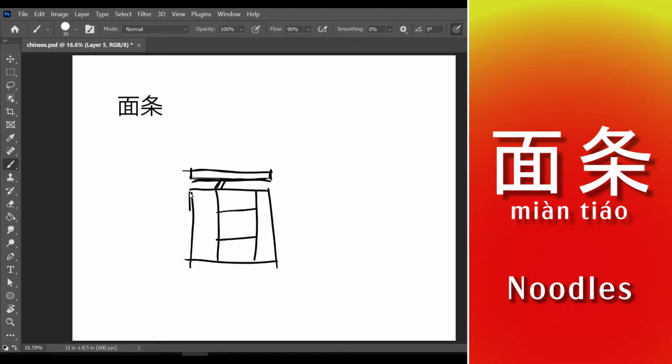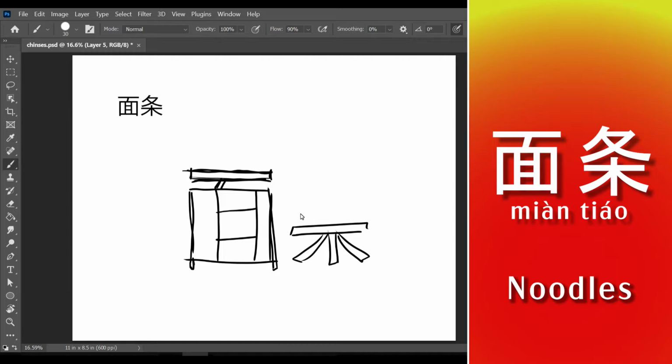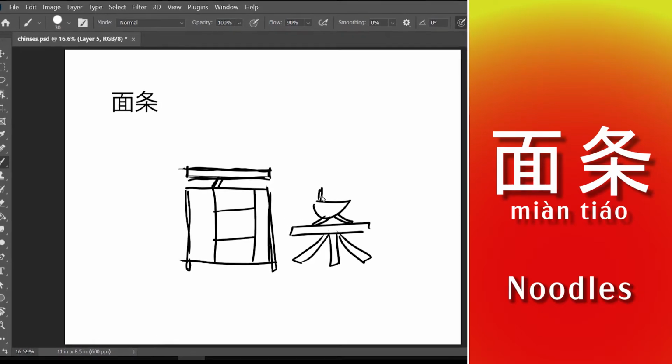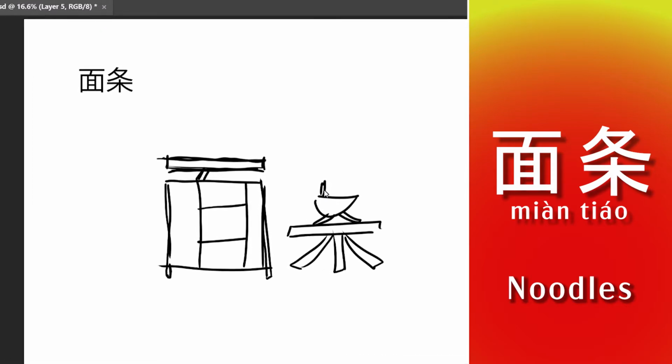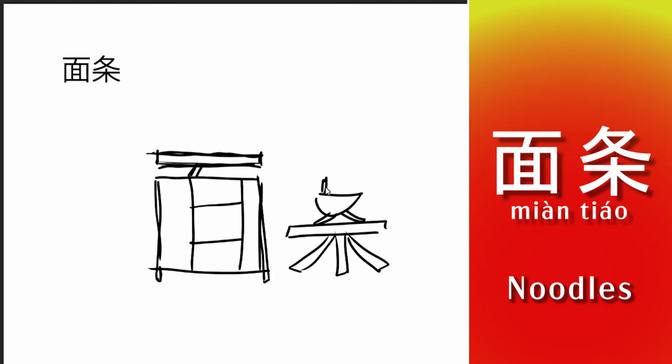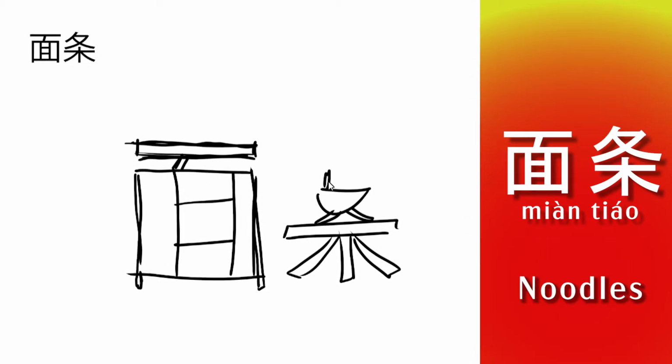Now we have noodles, or mianqiao, or something like that. Again, I probably am butchering the pronunciation, but I just drew like a little end table here and a stool with a bowl of noodles on it. So, kind of fun, you know, cool looking furniture, but still not quite worth a whole picture.